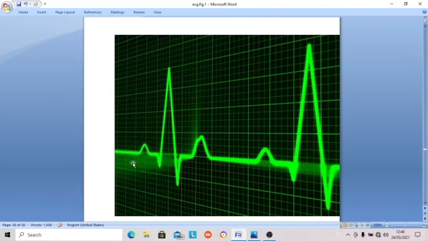An interval may not be on the zero line. It may include waves also, but a segment is always on the zero line. The PR segment, ST segment, and TP segment are usually on the zero line. But the QT interval is from the beginning of the QRS complex to the end of the T wave, from here to here. It is a long one, the QT interval.